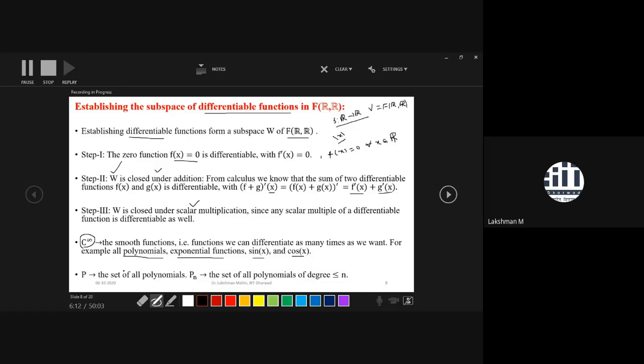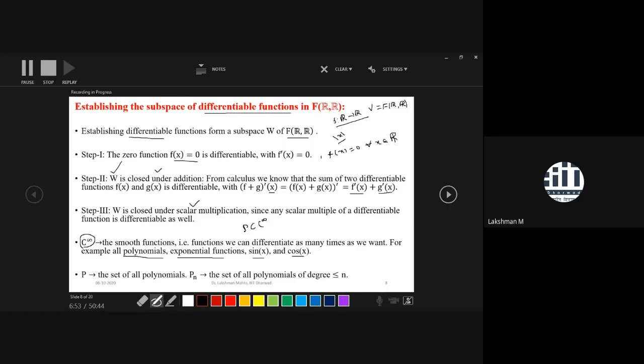Similarly, if you take the collection of all polynomials, only polynomials, so you can say that P is contained in C infinity, because P is the collection of all polynomials, and we know that every polynomial is differentiable infinitely many times, that means infinitely smooth. And apart from polynomials, in C infinity we also have exponential functions. Exponential happens to be transcendental, and polynomials come in the algebraic category. So that's where there is a clear difference.